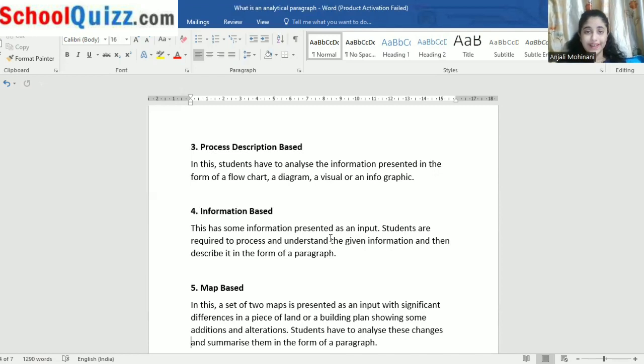You have to find out, only by seeing the map, that this much portion is covered with rainfall, this much with water, this much with snowfall. You have to see all those things.